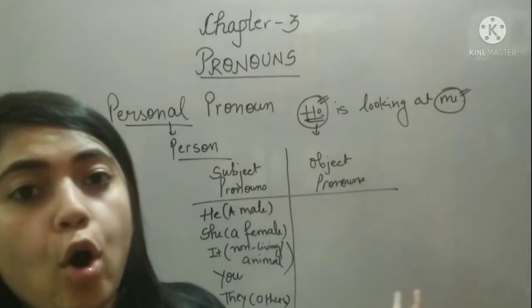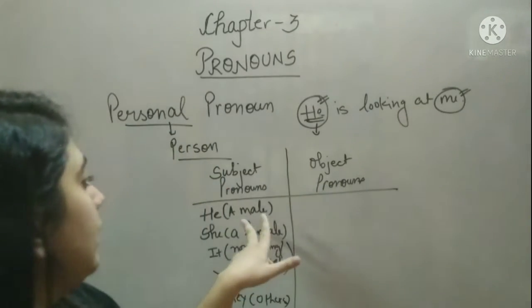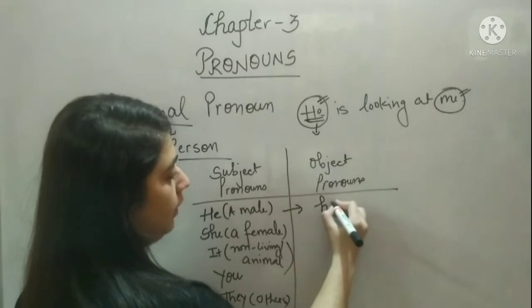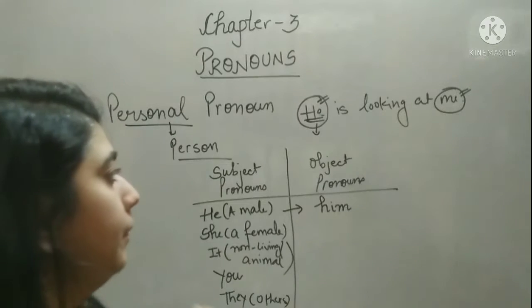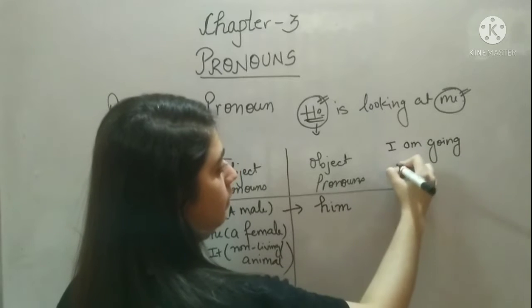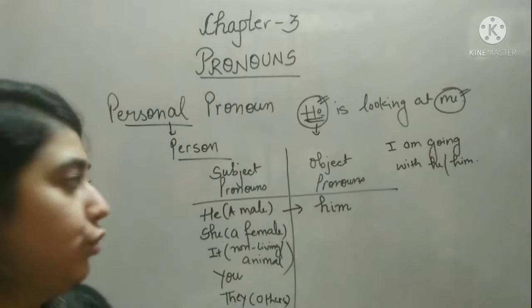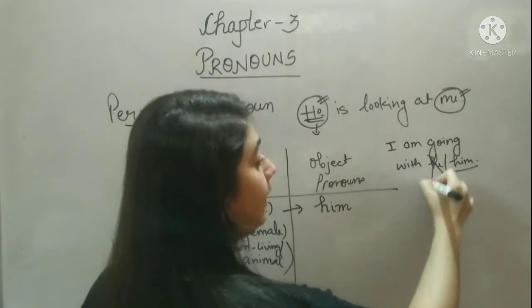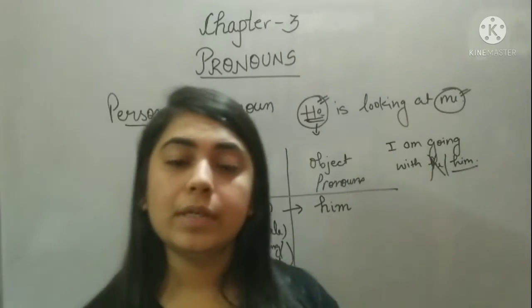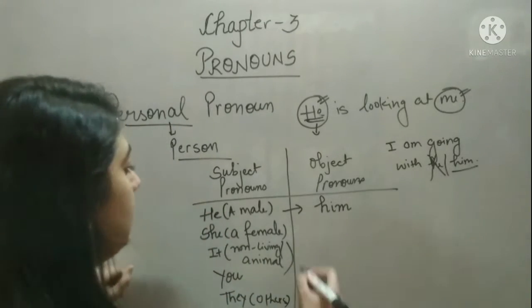Now let's talk about object pronouns. Object pronouns, for example, me. So this is an object pronoun. So what is the object pronoun for he? For he, we use him. For example, I am going with. You have two options, he or him. So what will you choose? You choose him. Why not he? Because he is a subject pronoun. That's why we cannot choose he here. Okay. So the object pronoun of she is her.